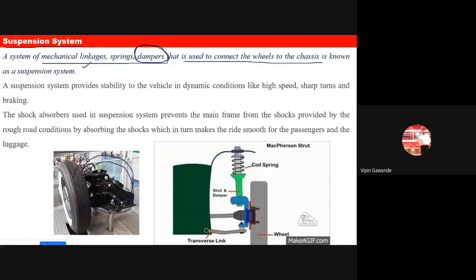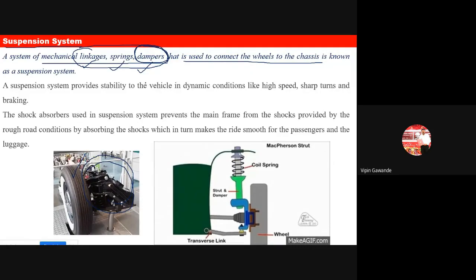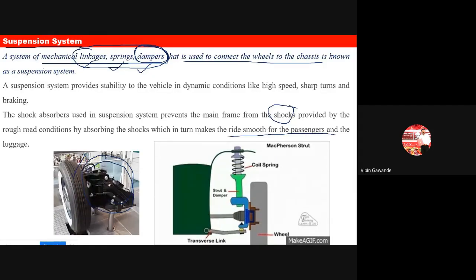So the suspension system is very important in vehicles, and it makes use of linkages, springs, and dampers. Using all these things, they absorb the shocks while the vehicle runs on the road, and they provide a smooth ride for the passengers and the luggage. This is the main important function of our suspension system.